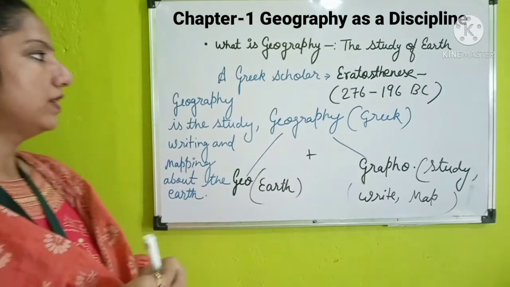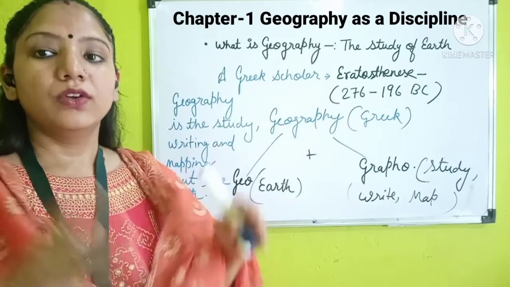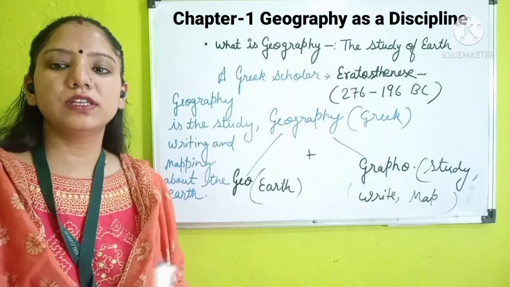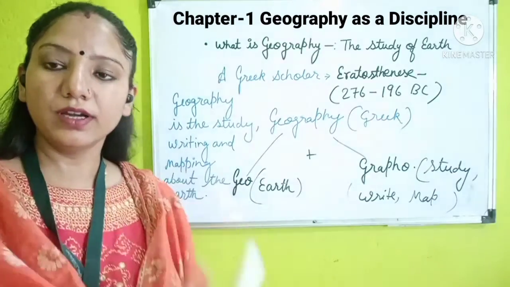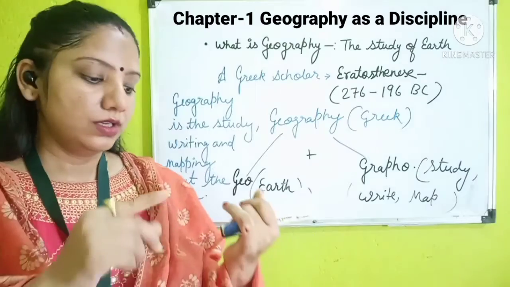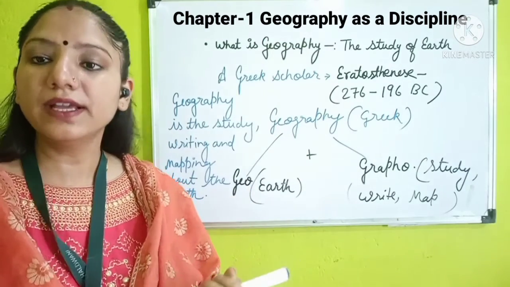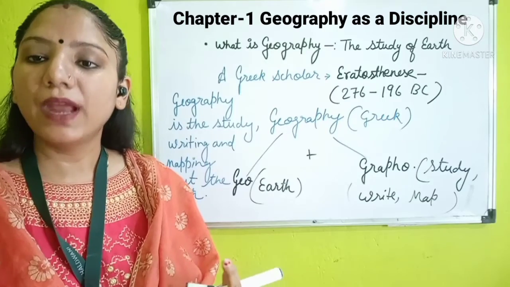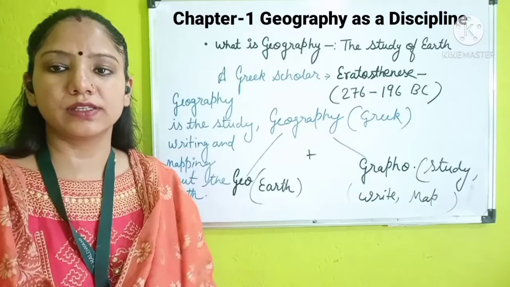So in general, we can say geography is the study of earth, where we can study all the elements which are related to our earth, means all the topographic features like mountains, rivers, deserts, plains, plateaus, swampy land and many more like coastal areas.